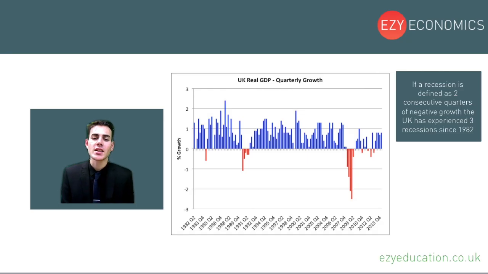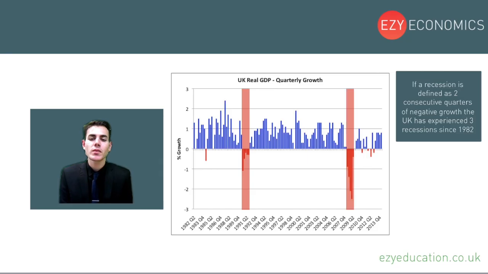The next statement is that if a recession is defined as 2 consecutive quarters of negative growth, the UK has experienced 3 recessions since 1982. Well, let's take a look at this. First of all, we have this period, which was defined as 1 recession because it had at least 2 consecutive quarters of negative growth. And then we had this period, which is also defined as a recession because, again, we had at least 2 consecutive periods of negative growth.